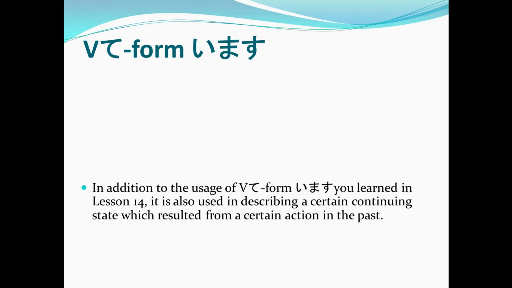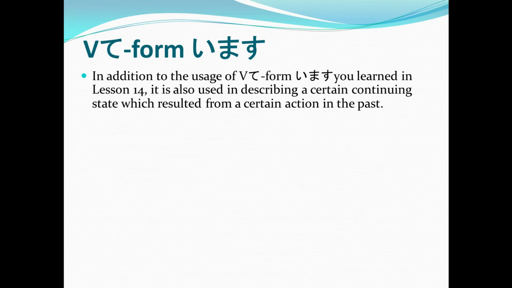In addition to the usage of V te form imasu that you learned in lesson 14, V te form imasu can also be used in describing a certain continuing state which resulted from a certain action in the past. For example, if you did something or a certain action happened like a year ago, even yesterday, and it is still in a continuing state up until the present, you can use the verb te form imasu. Let's take a look at the examples.